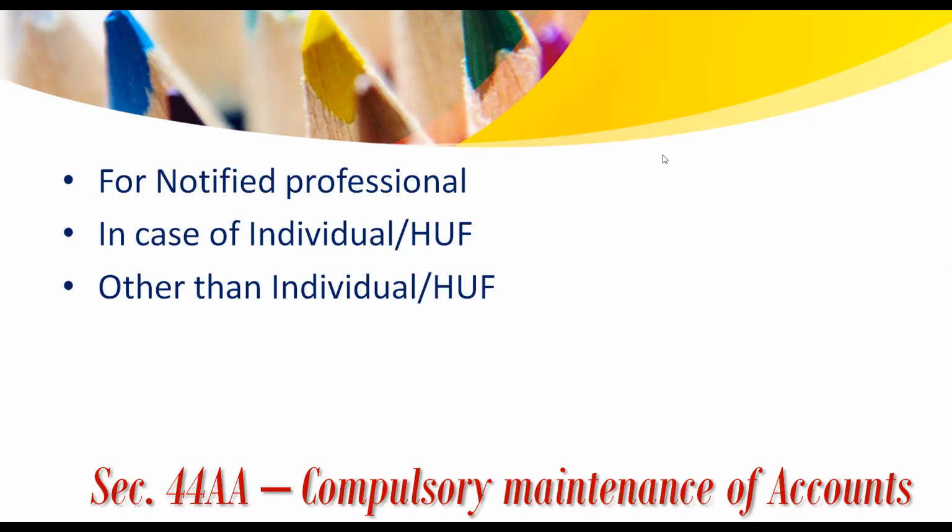So, Rule 6F enumerates what are all the books of accounts to be kept or maintained by the assessee. Cash book, journal, ledger, carbon copies of bills and receipts, original bills and receipts to the person in respect of expenditure incurred.